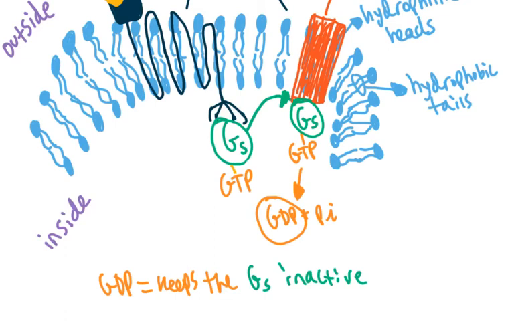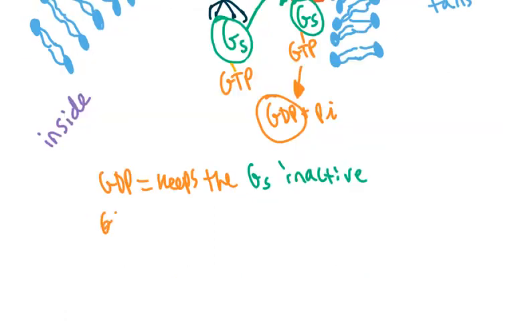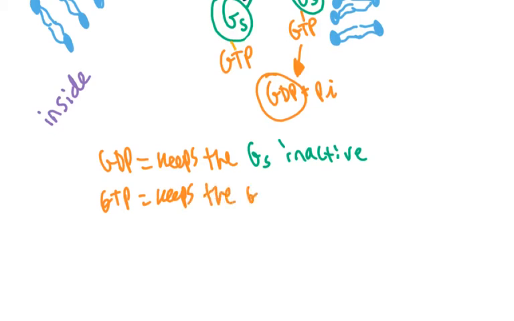But GTP, as you guys probably guessed, guanine triphosphate, keeps the G-stimulatory protein active. And instead of saying keeps, we can say it turns it active. All right, so it turns the G-stimulatory protein active once GTP is bound.